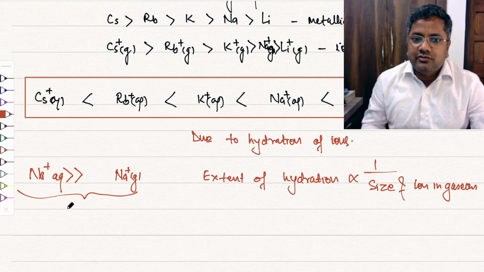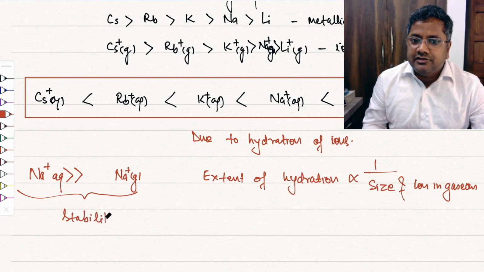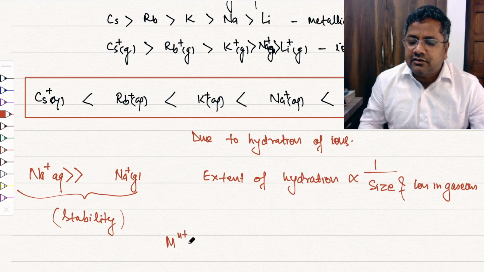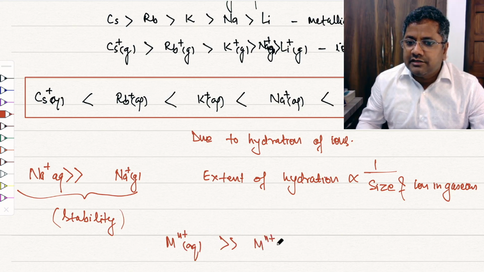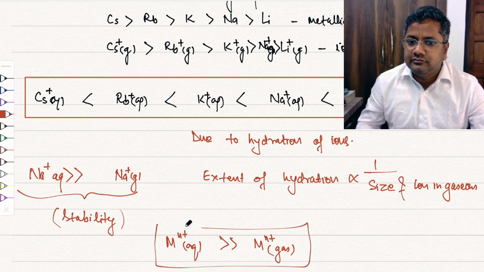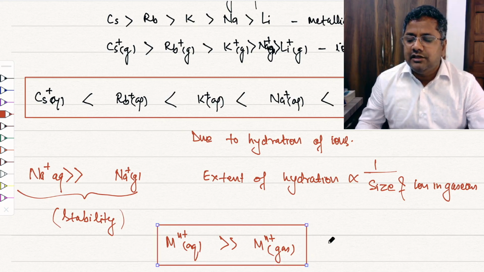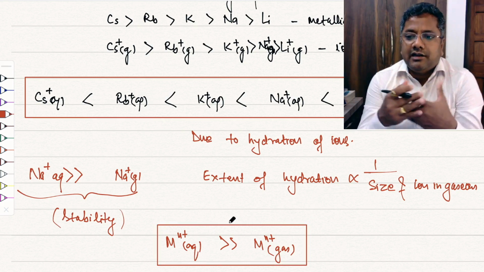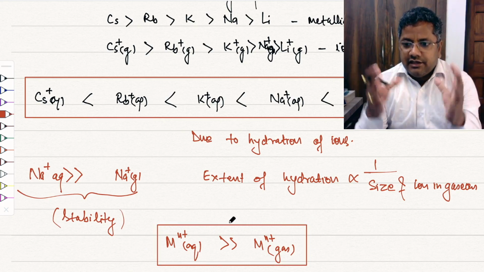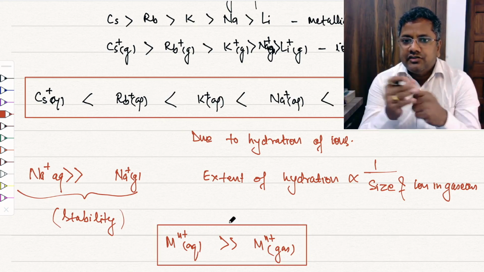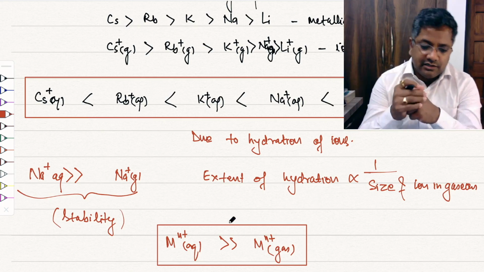So we can make it a general statement that M n plus aqueous, any ion, is more stable than M n plus gaseous, because in aqueous medium, due to hydration, the energy of the system decreases, and energy and stability are inversely related.